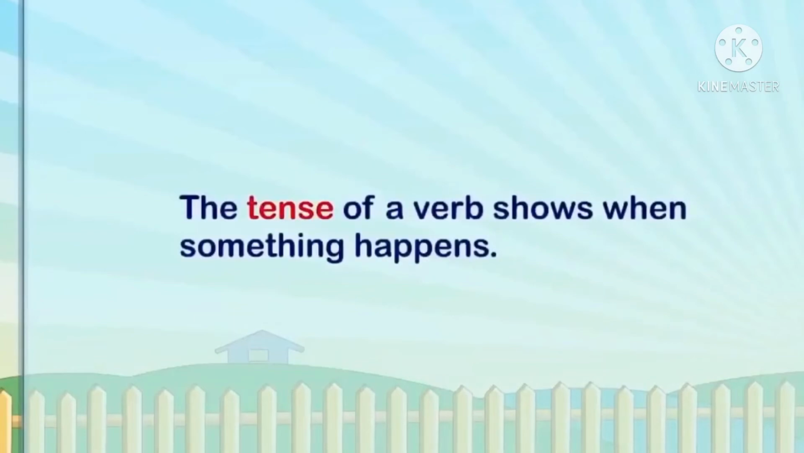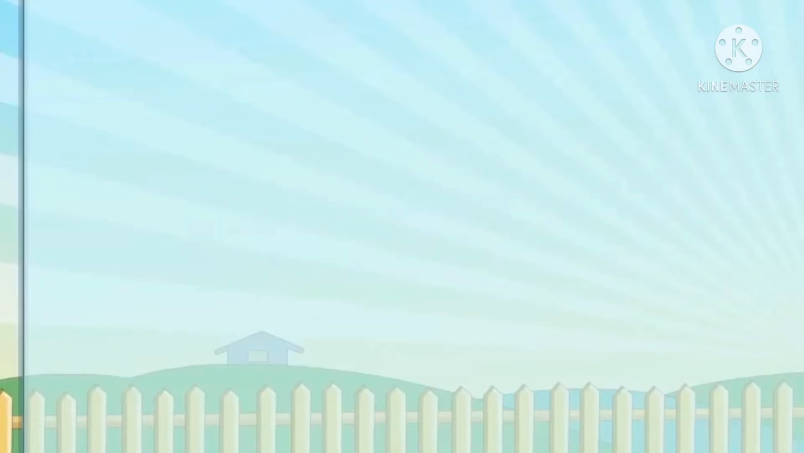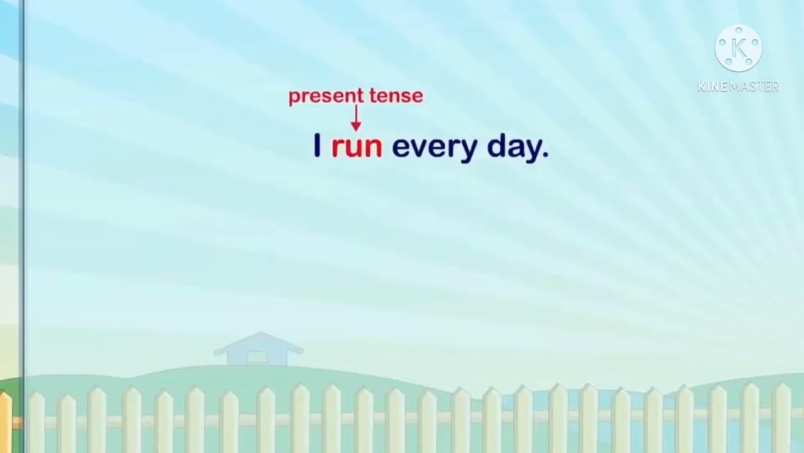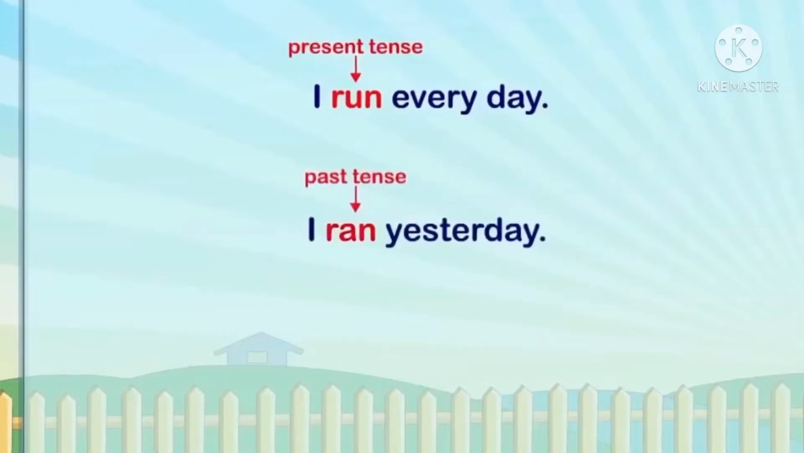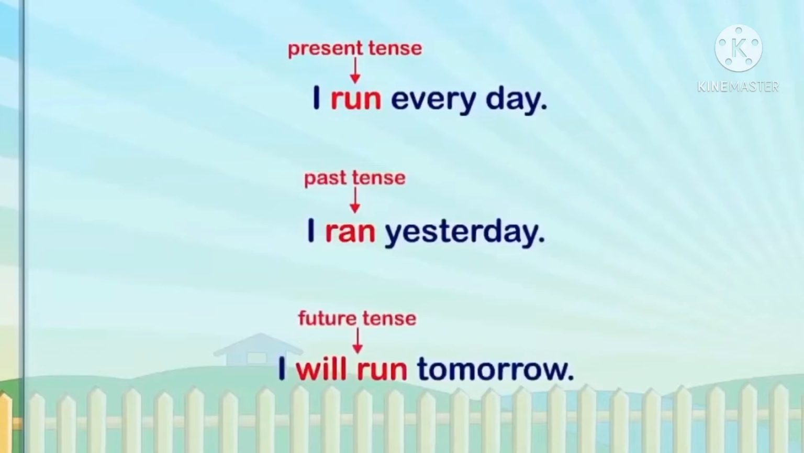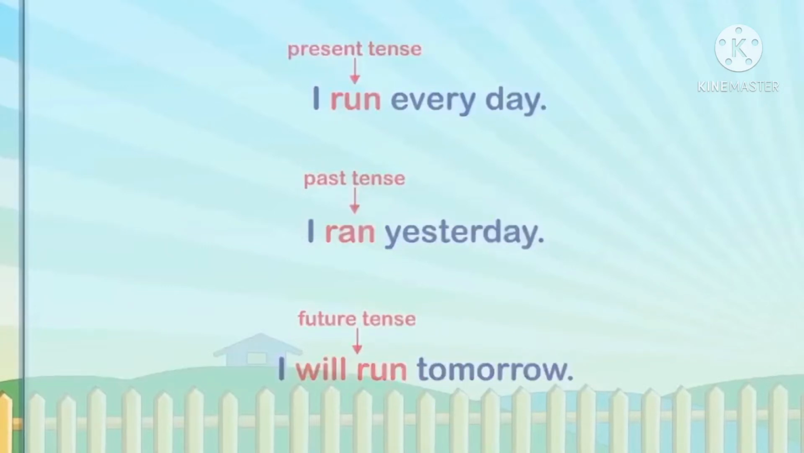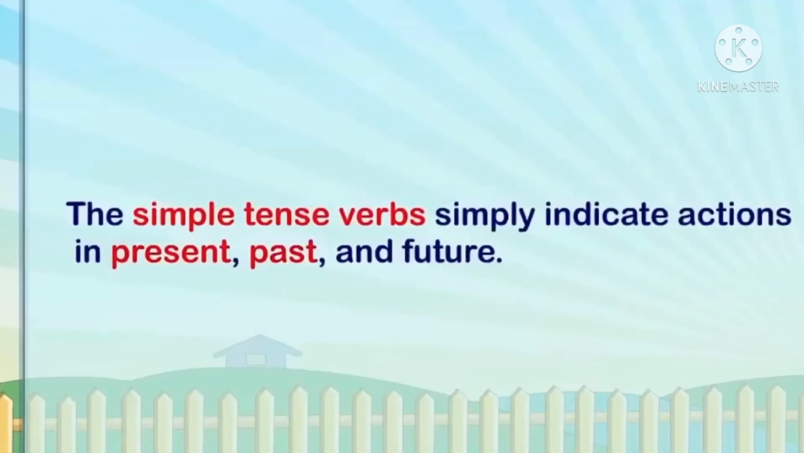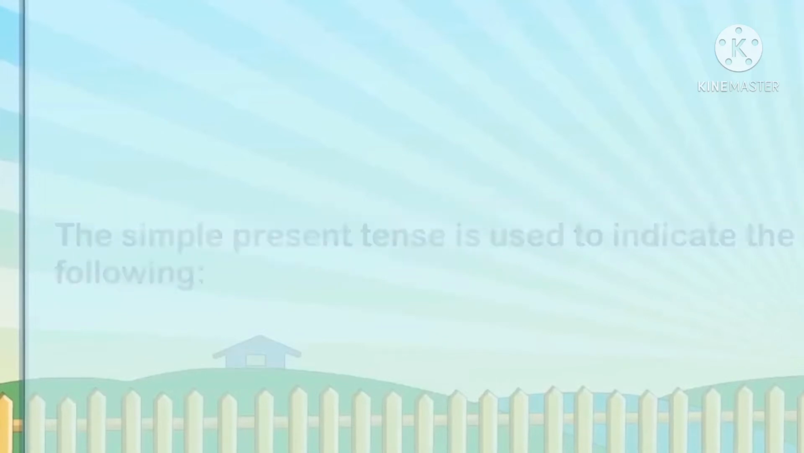Tenses are very important. Tenses of a verb show when something is going to happen, when something has happened, or when something is happening. So, I run every day. The action is taking place, so it is present tense. I ran yesterday. The action has already taken place, so it is past tense. I will run tomorrow is going to take place, right? So, it is future tense. The simple tense verbs simply indicate action in present, past and future.